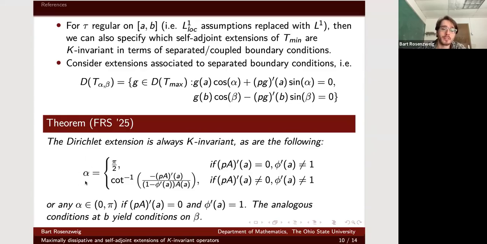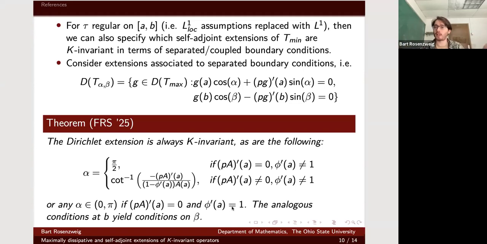We can exactly specify what parameter in this separated boundary condition corresponds to a k-invariant extension, right? Sometimes it's pi over 2, which is like a Neumann type condition at that endpoint. Under some conditions, it's some wacky thing. And under another condition, it's all of the angles.